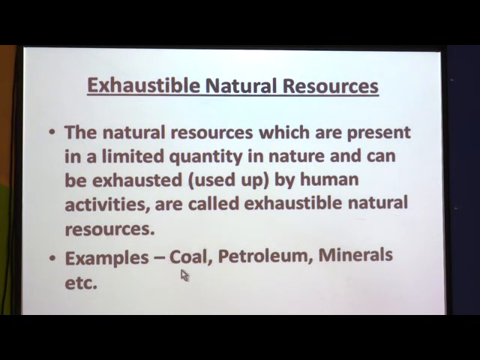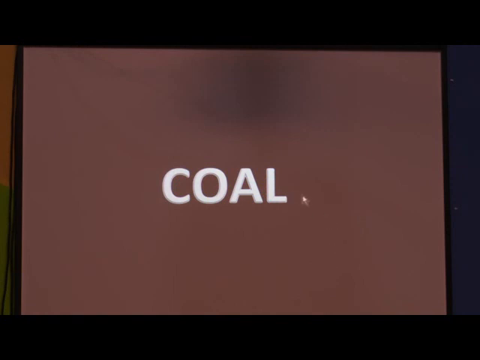Examples: coal, petroleum, minerals, etc. These are natural resources, but they come to an end if used carelessly. So, these are the two types of natural resources. Inexhaustible means which are in unlimited quantity in nature, and exhaustible means which are in a limited quantity in nature. Now, let us see one of the natural resources, that is coal. So, what is coal? It is an exhaustible natural resource.